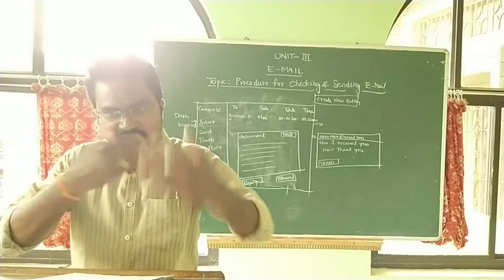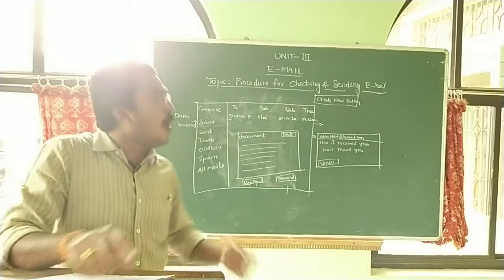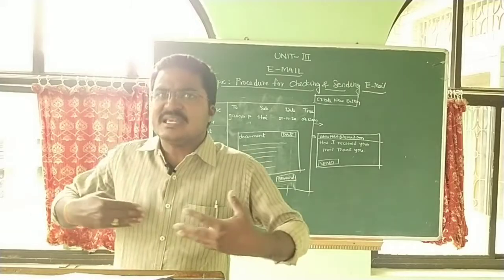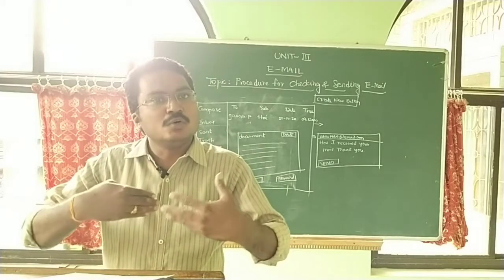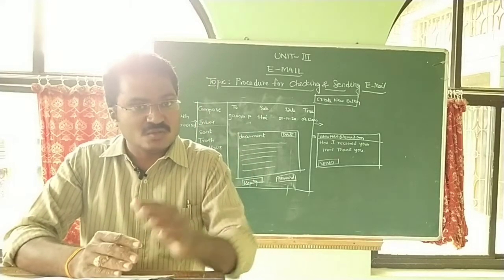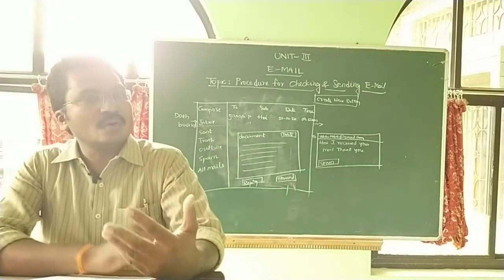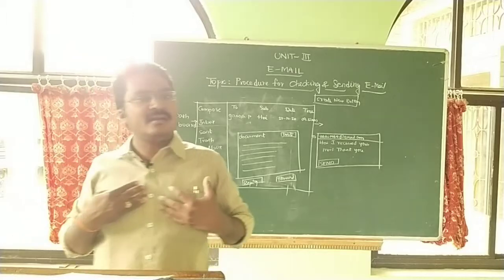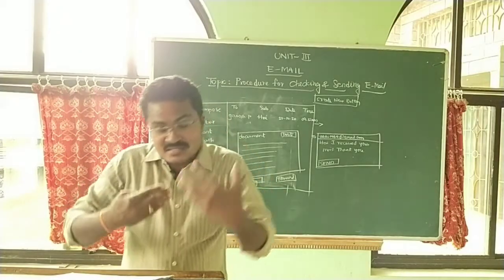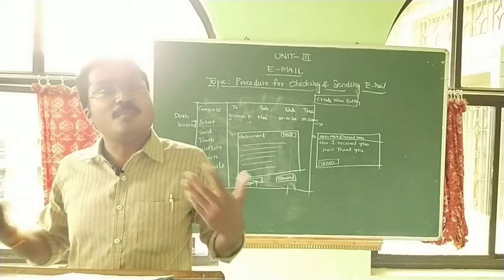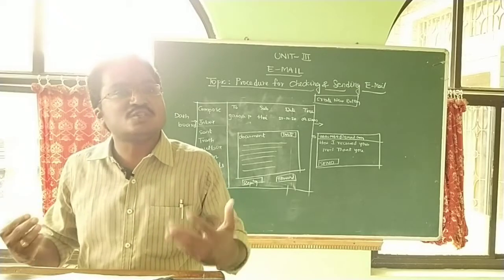And the next procedure is how to send email. For example, this time I will send a new mail to my friend. I'm not giving a reply, and I didn't forward a message. This time I want to create a new message and send it to our friend. So how is it possible to send a new message to my friend?